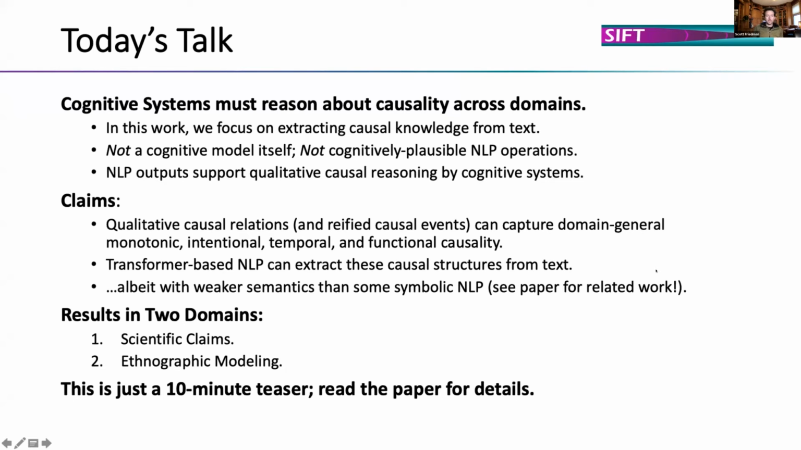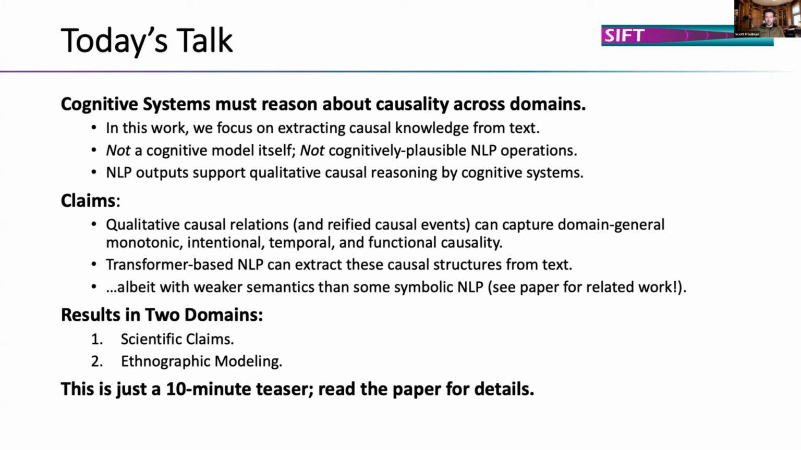Okay, so cognitive systems have to reason about causality across different domains to be effective analysts or to be effective collaborators. In this work, we are going from text to causal models, or causal structure rather. We're not doing full models. This is not a cognitive model in itself. It's not cognitively plausible NLP. Rather, what's interesting here for cognitive systems is the output. Our system outputs qualitative causal structure that's usable by cognitive systems.